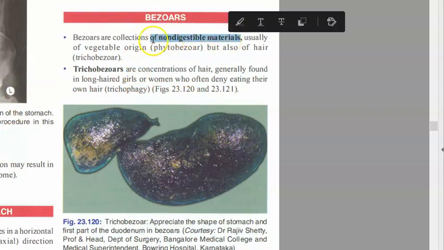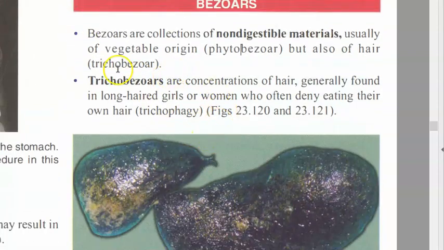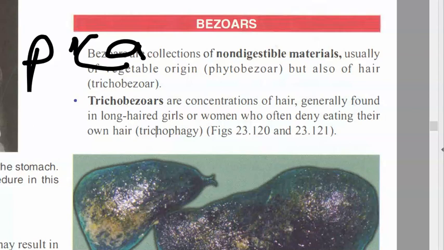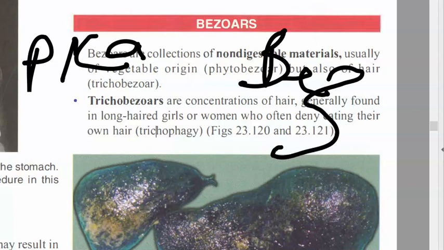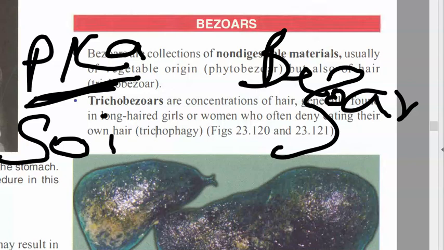So non-digestible material, if it is of vegetable origin, it is phytobezoar, but if it is because of hair, then it is trichobezoar. In children you have something very similar called pica. So what is pica? Pica is eating of non-nutritive substances. Here with bezoar you are talking about non-digestible substances, while there you were talking about non-nutritive substances. Pica, they can eat soil, gum, paper and all that. Bezoar is non-digestible, like hair.